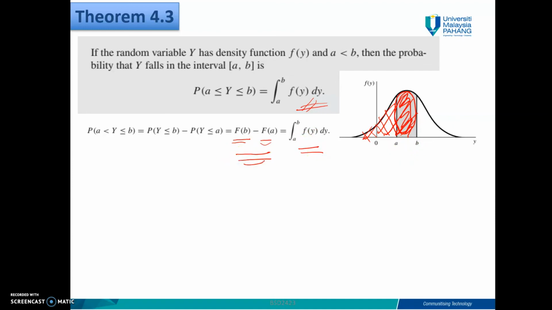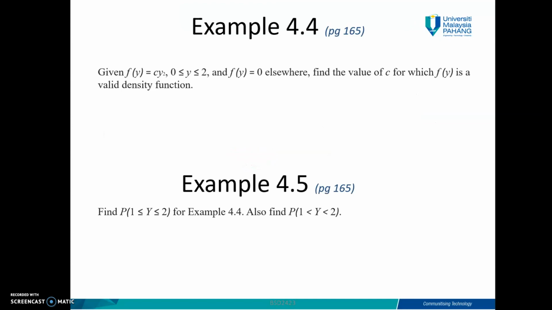Okay, now look at the example. Example 4.4, page 165. Given fy equal to cy square, y is between 0 and 2, and fy equal to 0 elsewhere. Find the value of c for which fy is a valid density function. In order for this to be a valid density function, the integral must equal 1, isn't it?